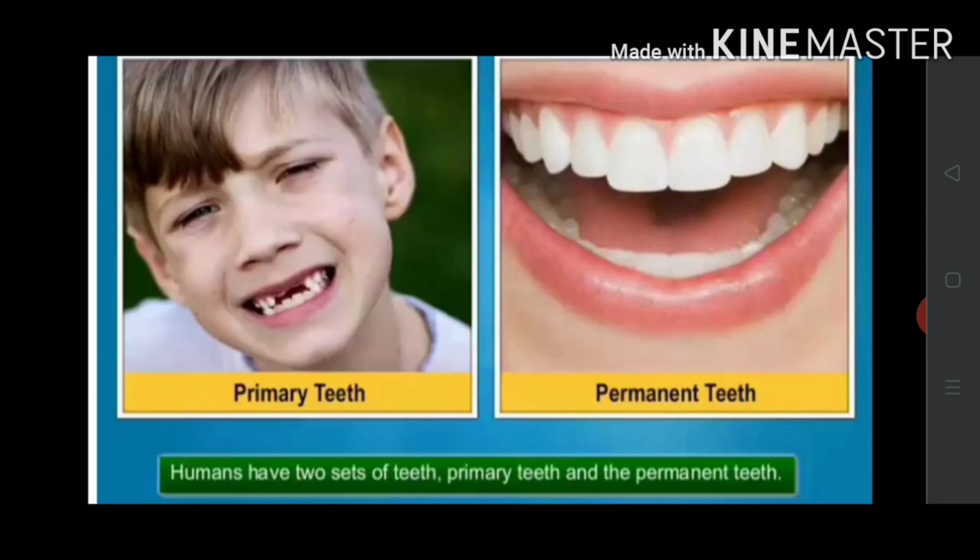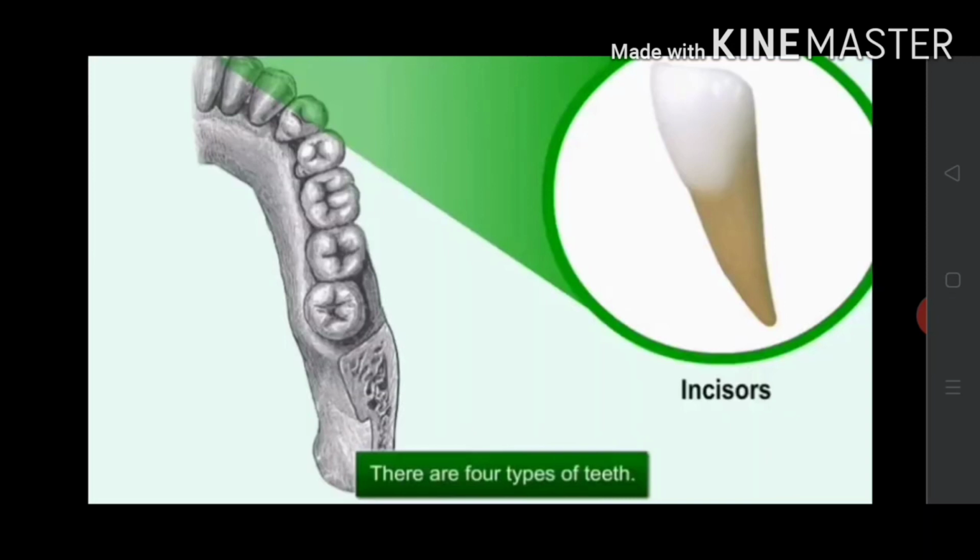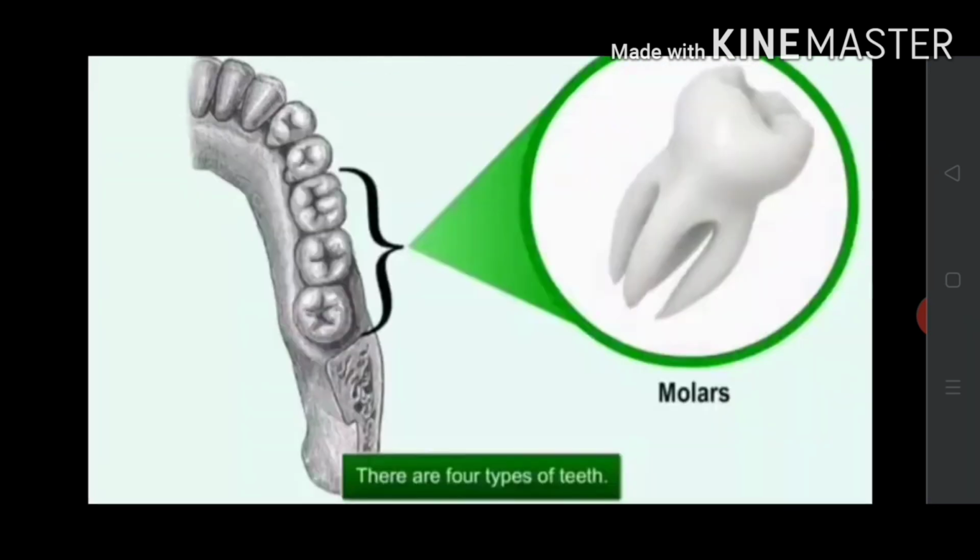The permanent teeth may last throughout life or fall off during old age or due to some dental diseases. As we discussed, there are four types of teeth: incisors, canines, premolars, and molars. These teeth help us in cutting, biting, piercing, tearing, chewing, and grinding foods.